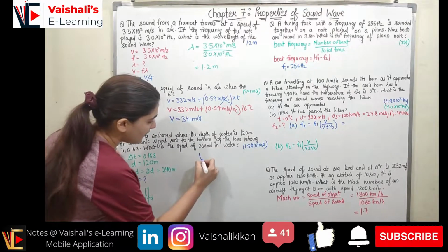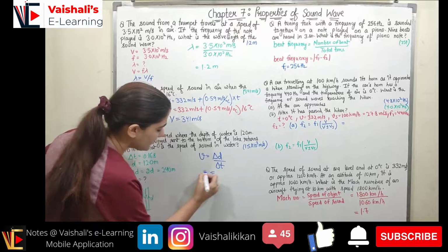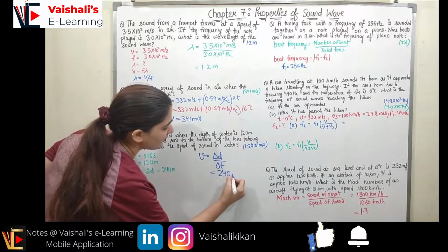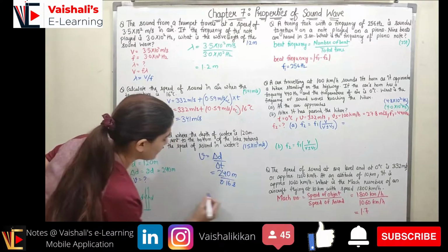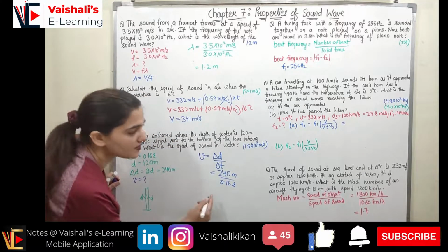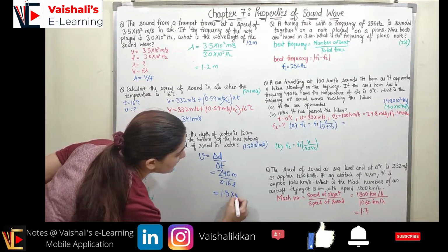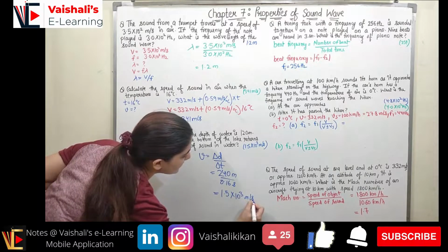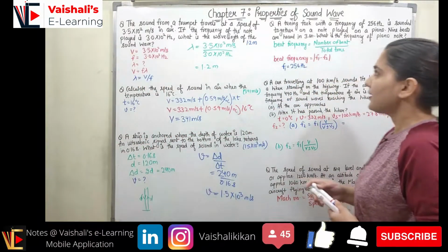So v = Δd/Δt. What is Δd? We have calculated 240 meter. What is Δt? It is 0.16 second. This is the time which is given, so it will be equal to 1.5 × 10^3 meter per second, which is my velocity, right? So I hope you understood that question as well.